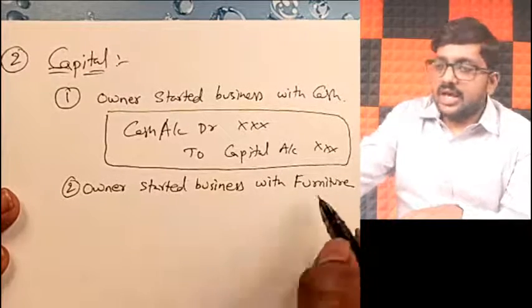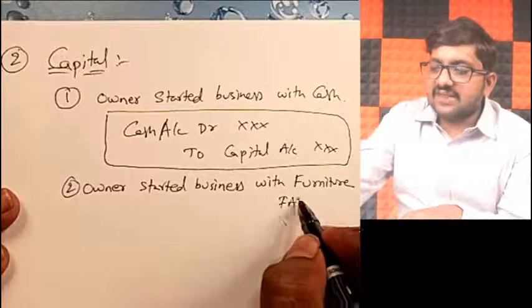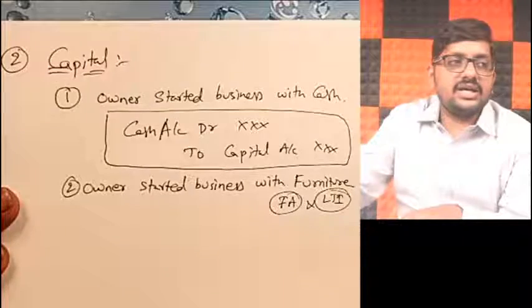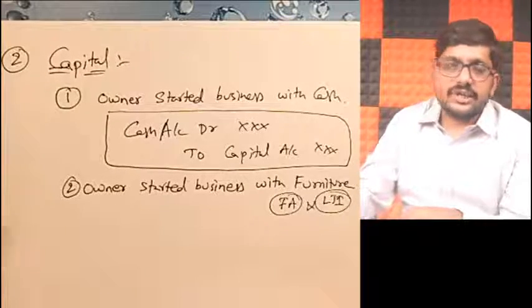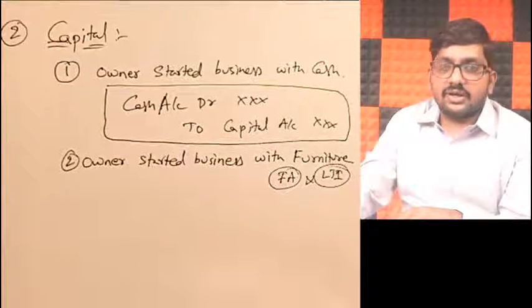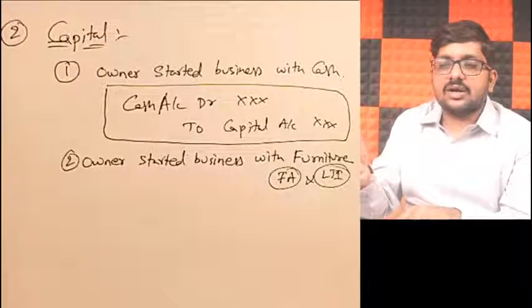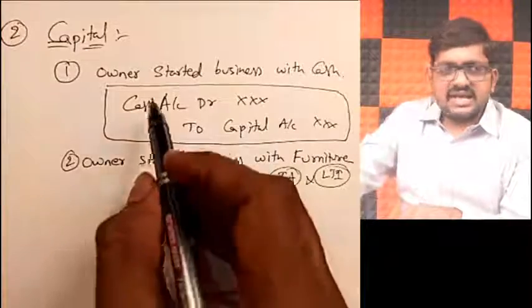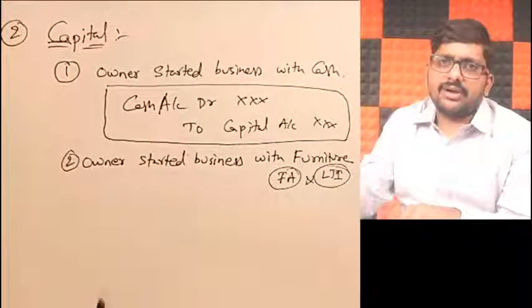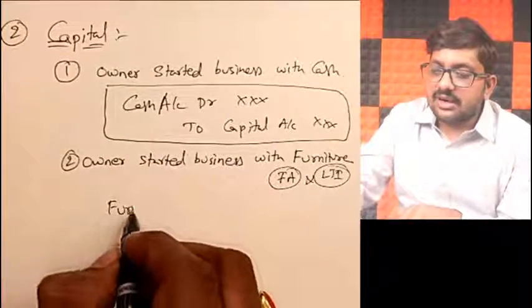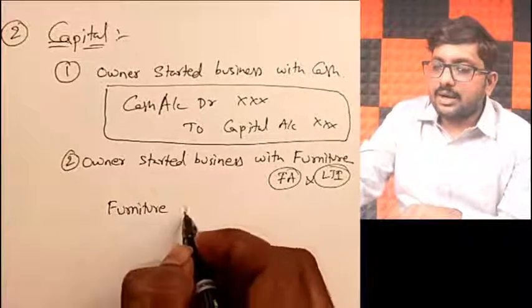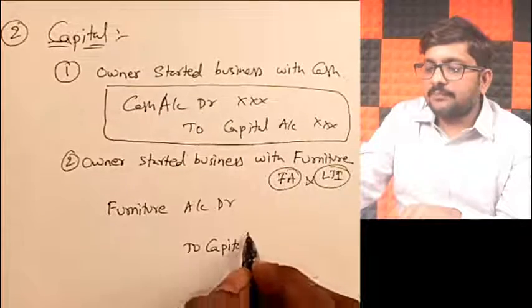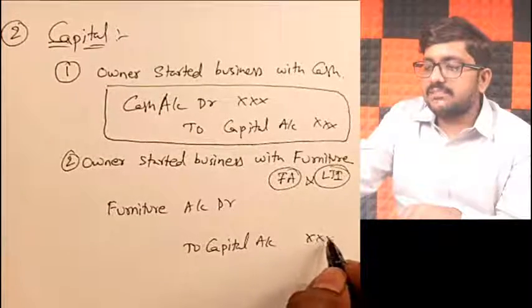Furniture. You can take the same example for any fixed assets and long-term investments, friends. If the owner starts business with furniture, what will be the situation, my dear friends? See, if cash is introduced, cash account debit to capital. But if furniture is introduced, simple: furniture account debit to capital.